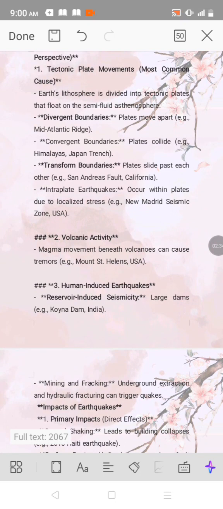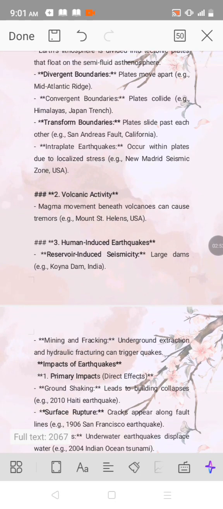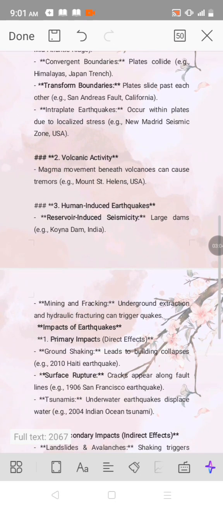Here, in plate tectonics, the Earth's lithosphere is divided into tectonic plates that float on the semi-fluid asthenosphere. At a divergent boundary, tectonic plates move apart; at convergent boundaries, plates collide, like the Himalayas; and at transform boundaries, plates slide past each other. These were discussed in detail in the previous lecture on plate tectonics. These three were discussed.